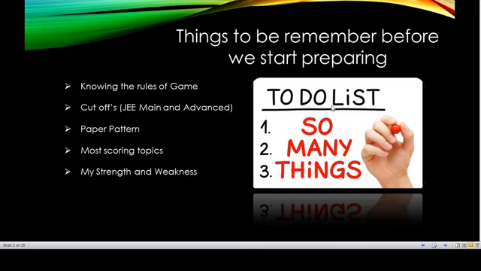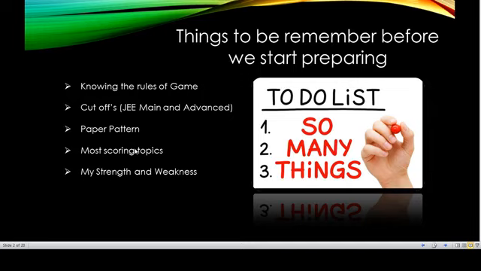So most scoring topics, that is where we are focusing. Okay, this is most scoring topics, so we need to have that list. That is very important, right? And that obviously you can get at Ask IITians. Just fill your counseling form, get in touch with an IITian, and you will be shared that list, right?